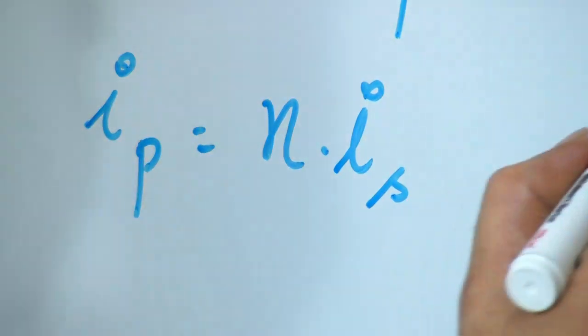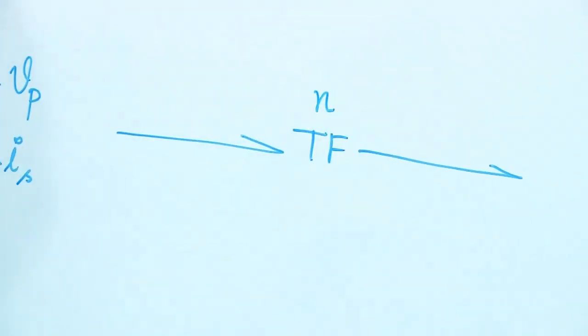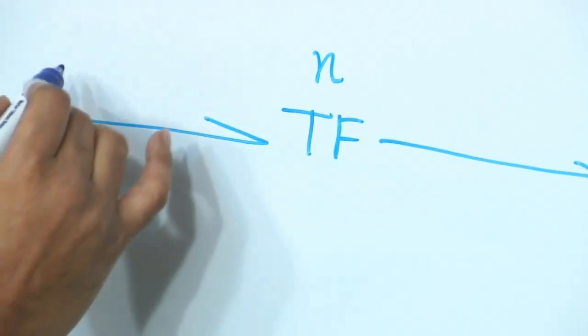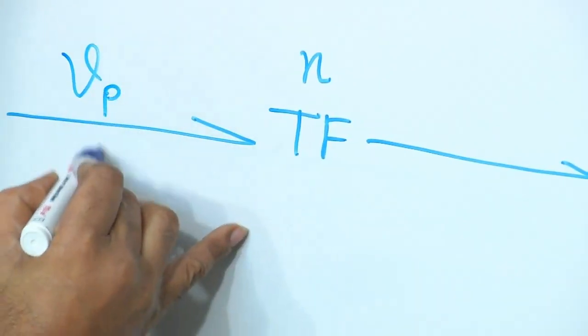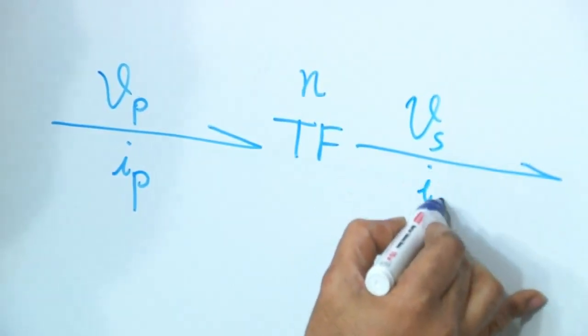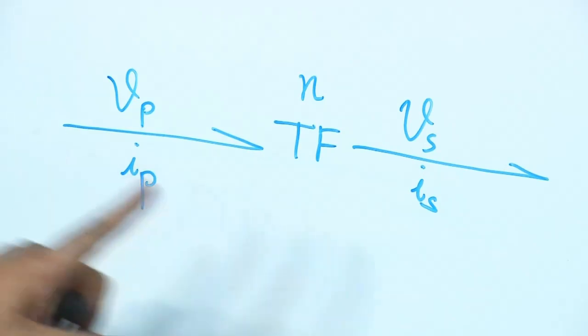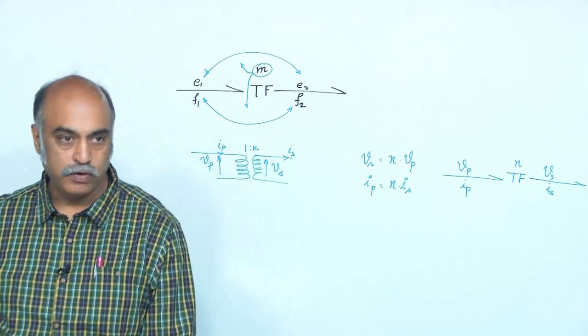So this is a transformer, which is written like this. What is the relationship variable here? Now it is N, with primary effort, primary flow, secondary effort, secondary flow. So you will have to write it in this form.